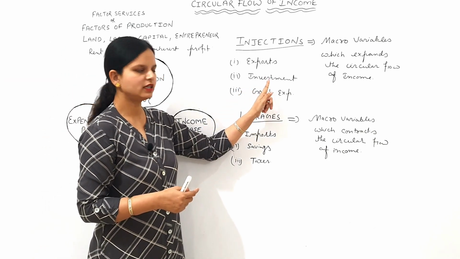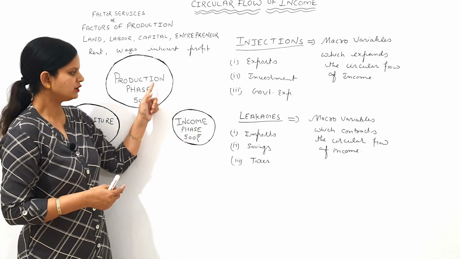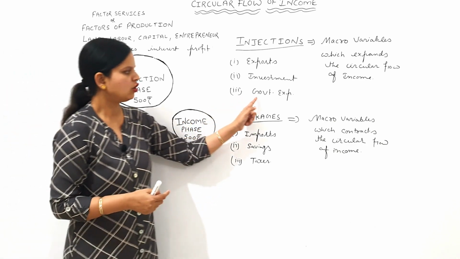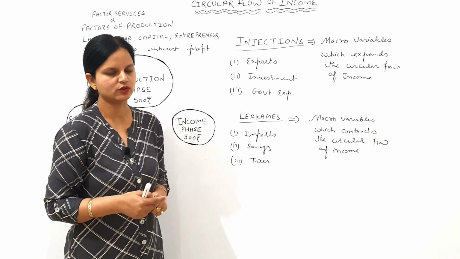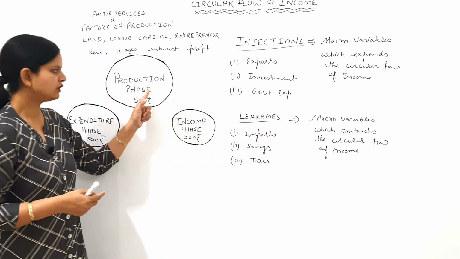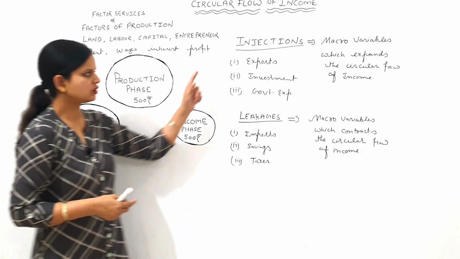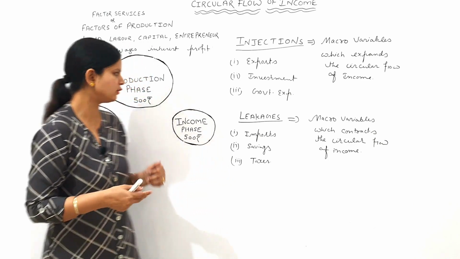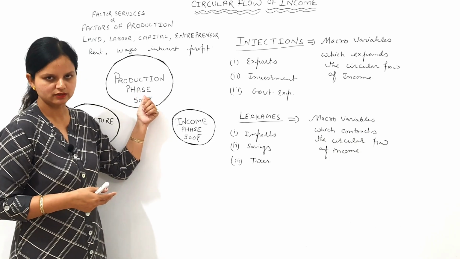Investment: when investment increases in the Indian economy, it leads to an increase in the production activity in the economy, which leads to an increase in income, and which leads to an increase in expenditure. Government expenditure: when government expenditure increases on infrastructural facilities like road, transport, communication, production activity increases, income increases and expenditure increases. So these are those macro variables which expand the circular flow of income, which means they increase the flow of goods and services in the economy, which means GDP tends to increase.